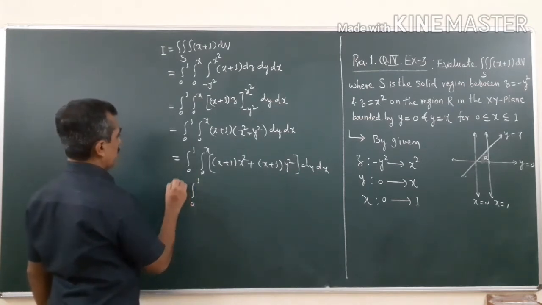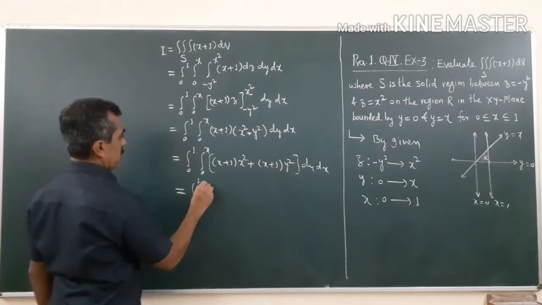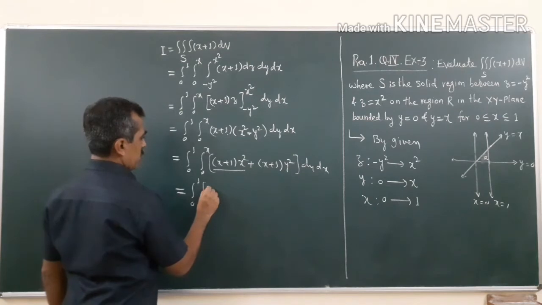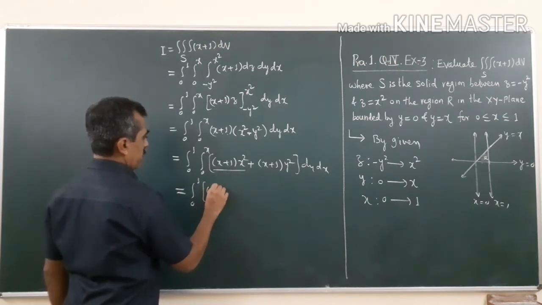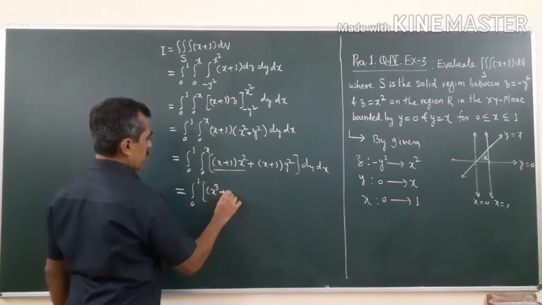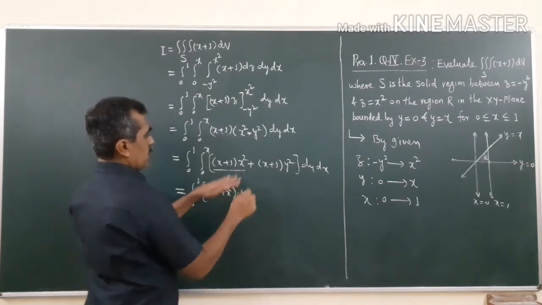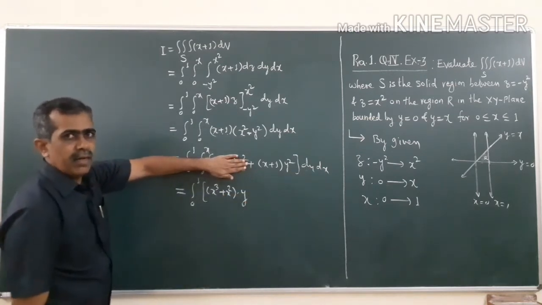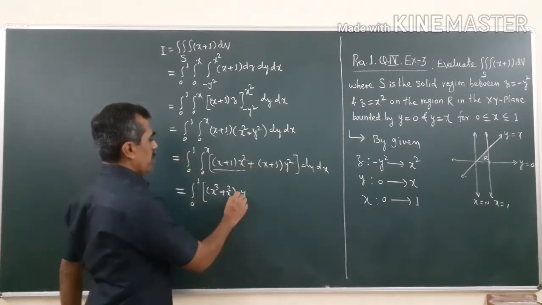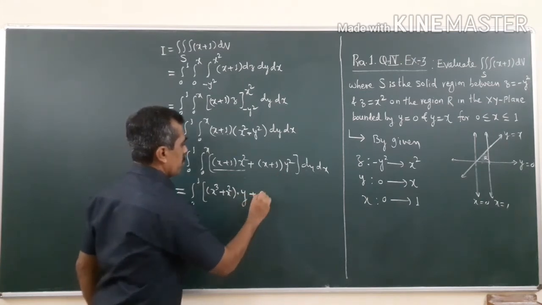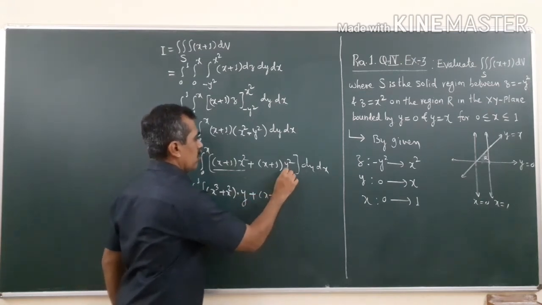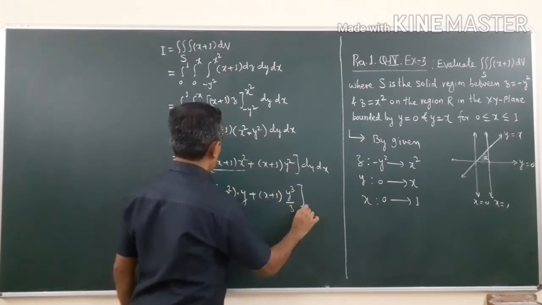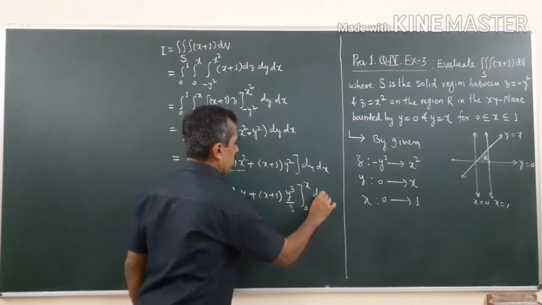Integral 0 to 1, integral 0 to x. There is no term in y in the first part, so I will take x squared also inside: x cubed plus x squared into y, because the integral of this quantity with respect to y will be y, plus x plus 1 into the integral of y squared, which is y cubed by 3, from 0 to x, dx.